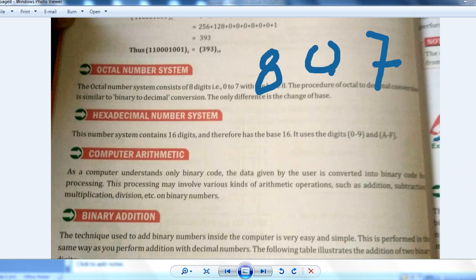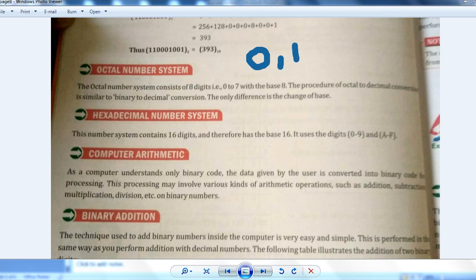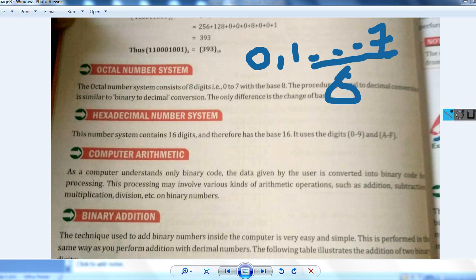Understood? Only 0 to 7. 8 will not be considered. 8 digits are there, but from 0 up to 7. So 1 to 7 is 7 digits, plus 0 means 8 digits, right? Understood?